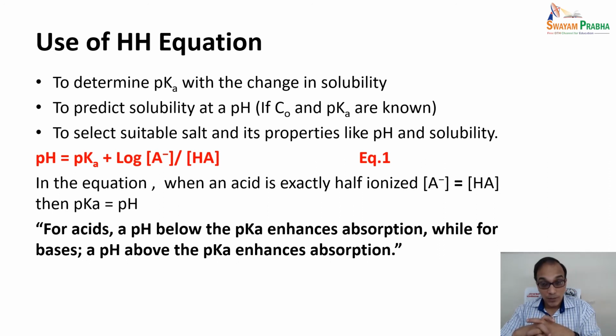To select a suitable salt and its properties like pH and solubility, pH is equal to pK plus log of the ionized form divided by the unionized moiety. In the equation, when an acid is exactly half ionized, then pK is equal to pH. So for an acid, a pH below the pK enhances the absorption, while for bases, a pH above the pK enhances the absorption. So this is the basic concept of how pH, pK and absorption are interrelated.